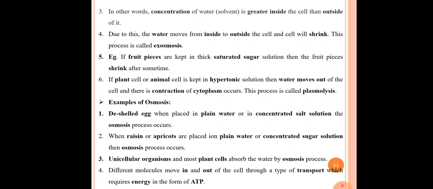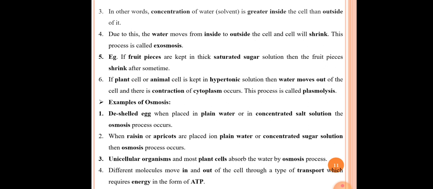Due to this, the concentration of water inside the fruit pieces is much more than outside, because the outside medium has a higher concentration of solid particles, that is sugar or salt. So water moves from the fruit pieces into the sugar solution. That's why after a certain time this shrinkage of the fruit pieces occurs.